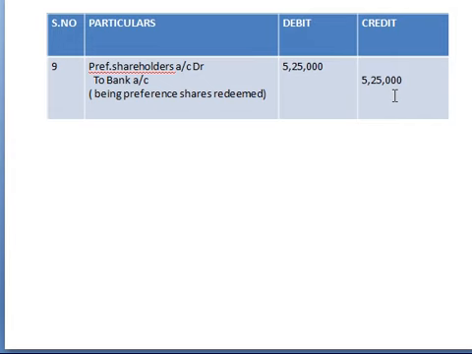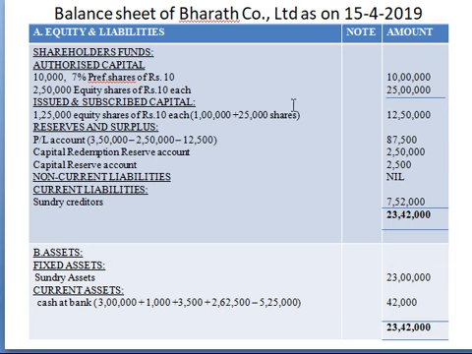Now we'll prepare the balance sheet. So we'll prepare the balance sheet in the vertical format. See here, your first one is the equities and liabilities. I said already we have to enter your liabilities in 4 forms. So 4 items will be prepared. One is your shareholders fund, second is your reserves and surplus, third is non-current liabilities, and fourth is your current liabilities. Now first we'll start with the shareholders fund.